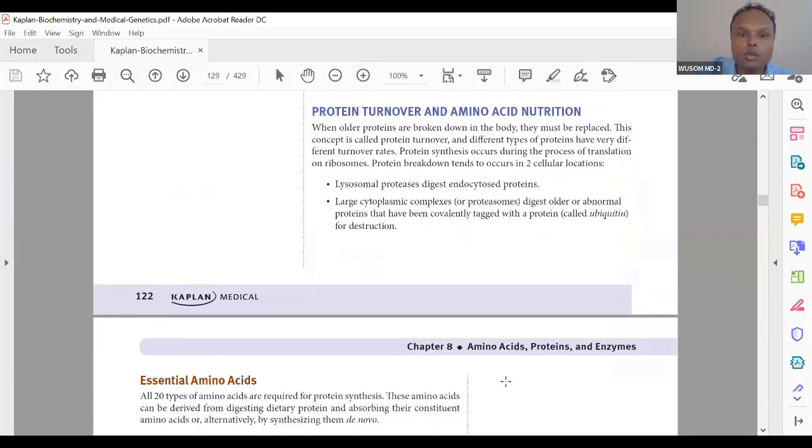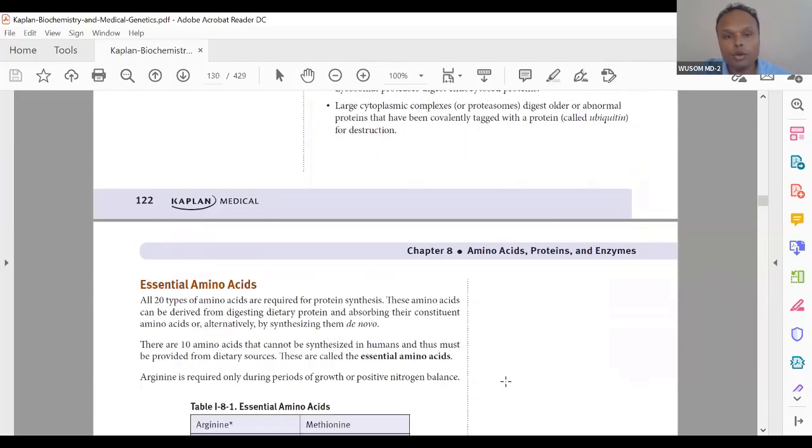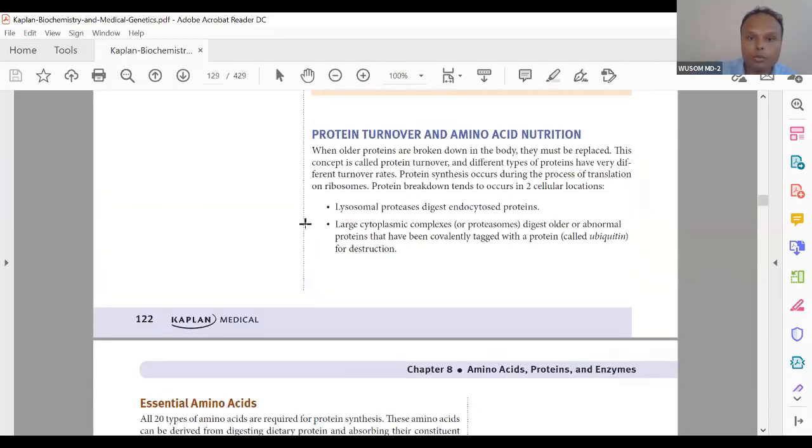Just go through it. Now protein turnover: lysosomes will digest intracellular protein, and then we have our own system of digestion, the ubiquitin system. Misfolded protein will be degraded by the ubiquitin proteasome system, UPS. Then chaperones try to fold it, and if there is misfolded protein, that will be degraded.